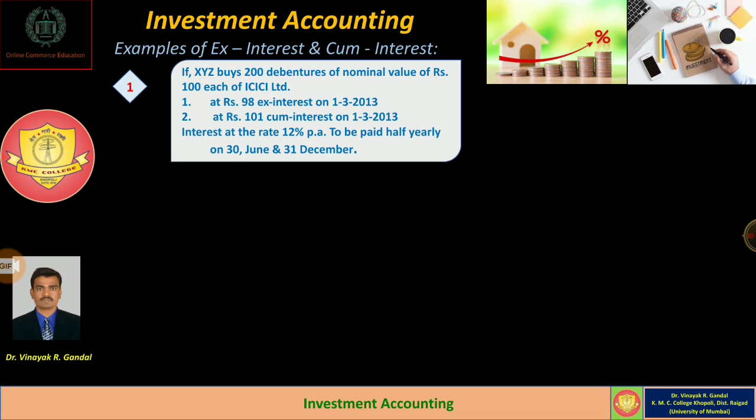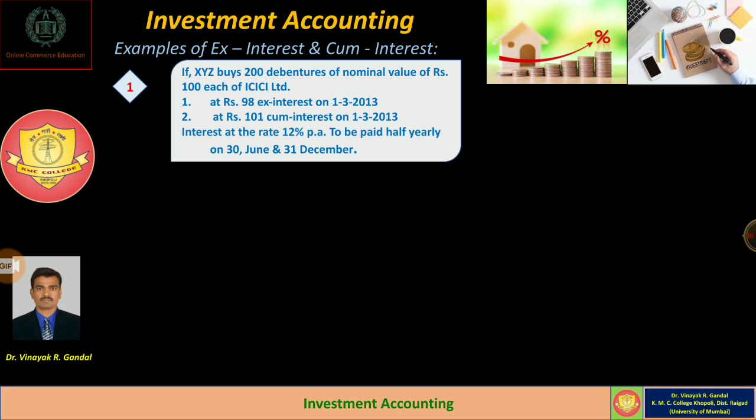Interest at the rate of 12% per annum to be paid half yearly on 30th June and 31st December. So dear students, in this example, 200 debentures are purchased at a nominal value of rupees 100 each.